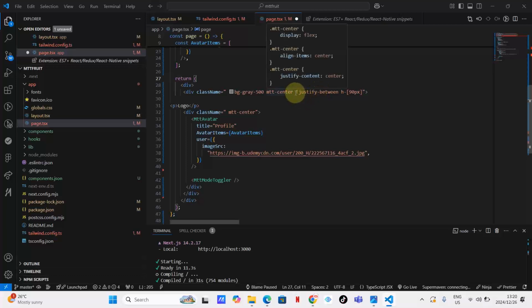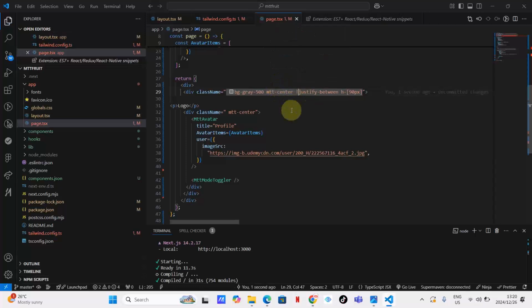Also please be aware that I will use CSS and Tailwind interchangeably, which I know is wrong, but behind the scenes, Tailwind CSS is using CSS. So please bear with me and understand what I mean. This is the Tailwind way of putting important, so that this can override something that is inside here. I hope you do get the point.